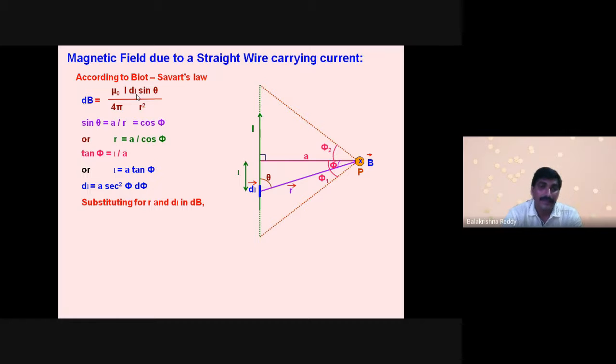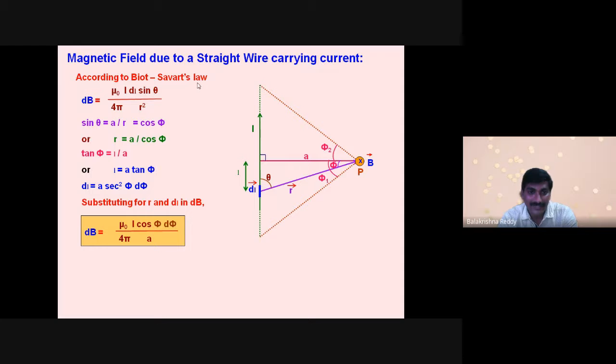Now in place of dl, I again have sine theta here. So what can I write sine theta equal to? Or if you keep it as is, also no problem. It will get cancelled. How? Because r equals a by cos phi, I am going to write.